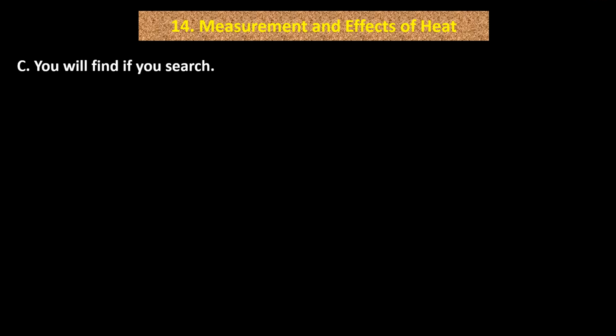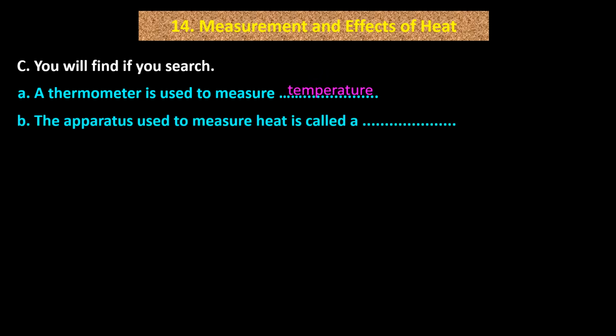C. Fill in the blanks. A. A thermometer is used to measure temperature. B. The apparatus used to measure heat is called a calorimeter.